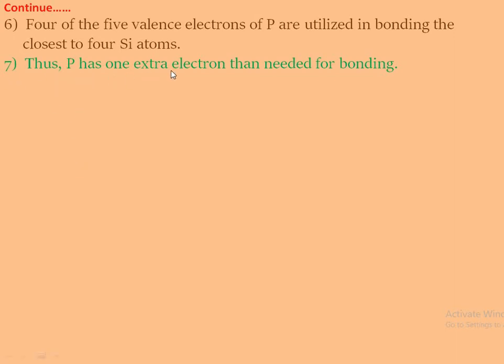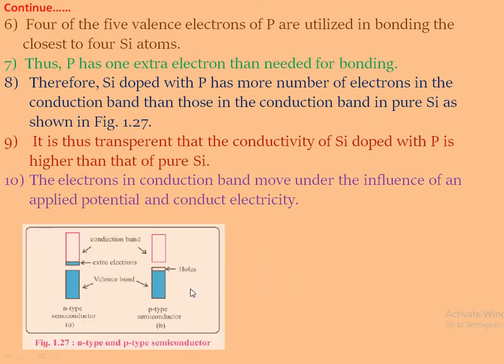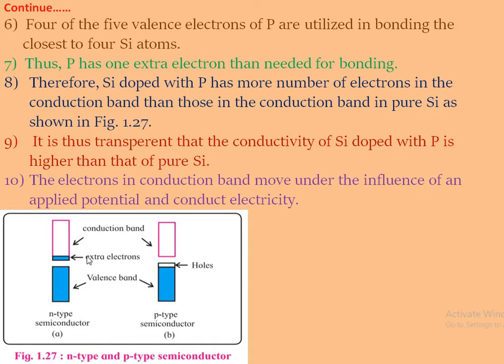Thus, phosphorus has one extra electron than is needed for bonding. Therefore, silicon doped with phosphorus has a larger number of electrons in the conduction band than the conduction band in pure silicon, as shown in the figure. In this figure, this is the conduction band and this is the valence band. When the extra electrons are added, they are present in the conduction band.